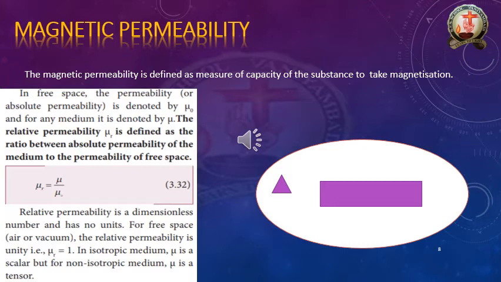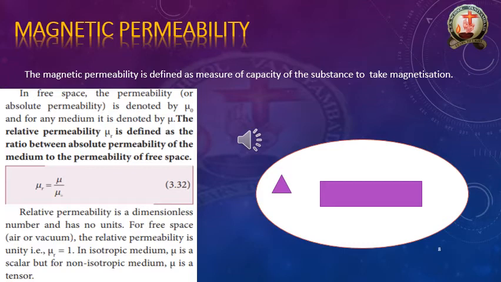For free space, the relative permeability is unity. In free space, what is the relative permeability value? Unity, 1. In any free space like vacuum, otherwise air, so mu r value is how much? 1. Free space is nothing but air or a vacuum. So in free space the relative permeability value is unity, that means 1. So mu r is equal to 1.